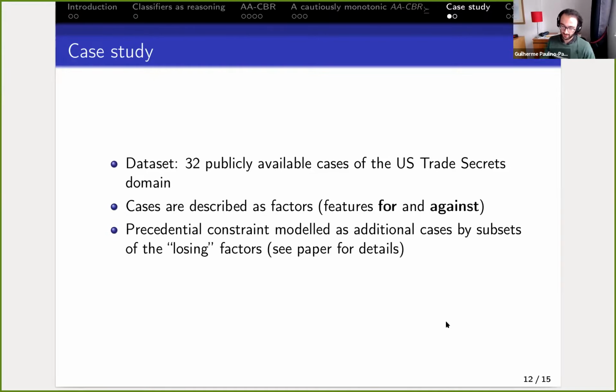So essentially, we use the outcome and the features to construct some artificial new cases, which model the precedential constraint. So there's a specific way in which the features are used. I'm not going into detail here, I decided to skip this, but the paper has details and also the poster later. But we modeled this using case-based reasoning and said, okay, let's compare the original ACBR with our variation and see if there's any impact.